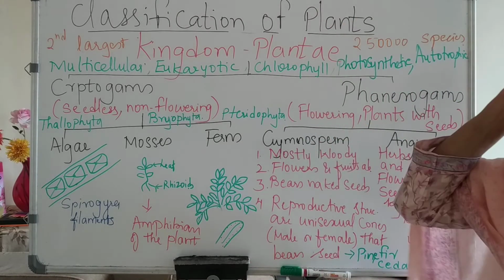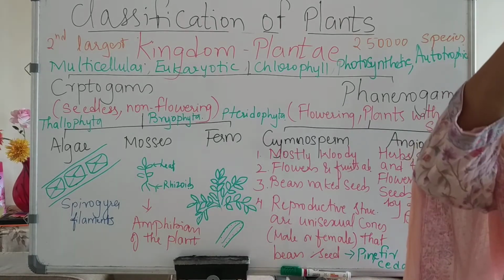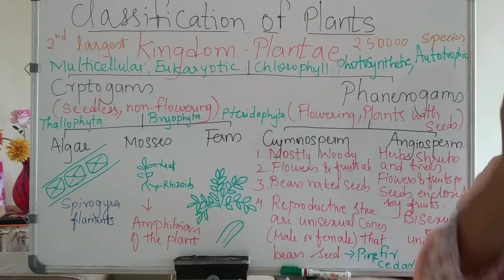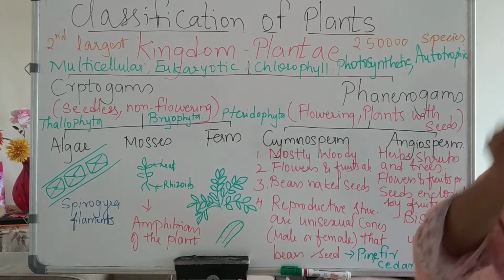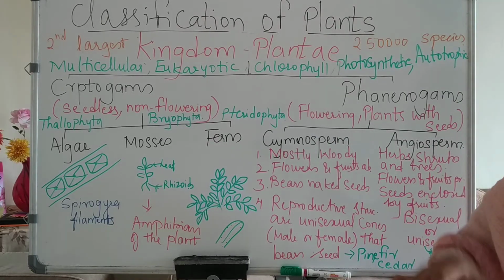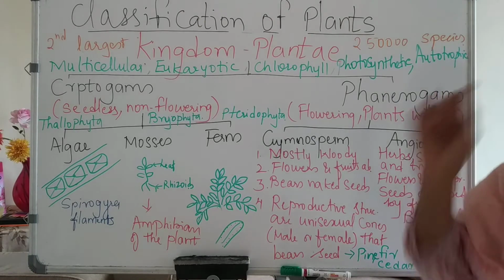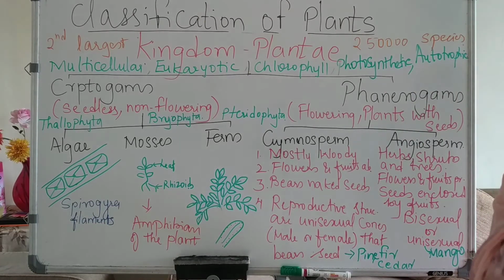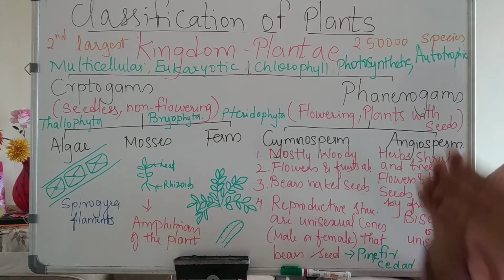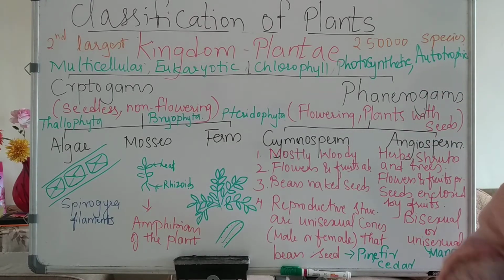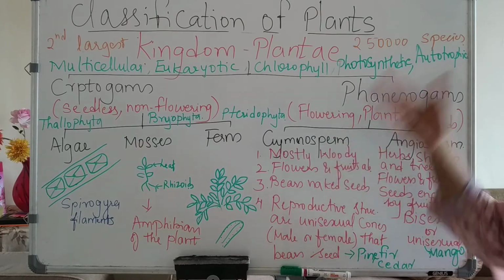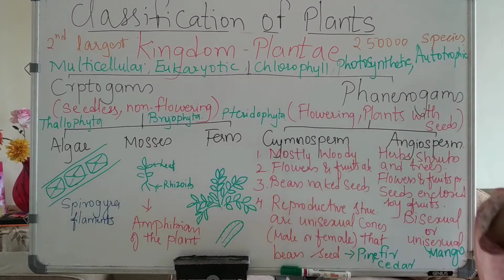But here in gymnosperms, they are just conical structures. Male and female cones are present, and that bears the seed. And the seed will be either male or female. Both the cones are different. It will be either a male cone or a female cone. The female cone will have female seeds and the male cone will have male seeds, and they will grow into a new plant.